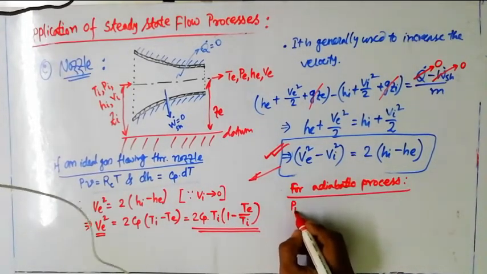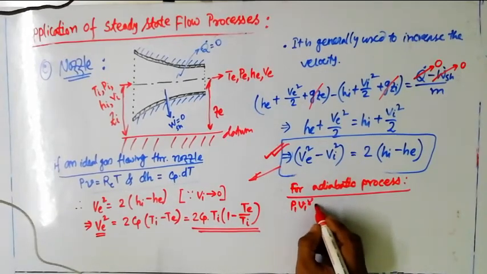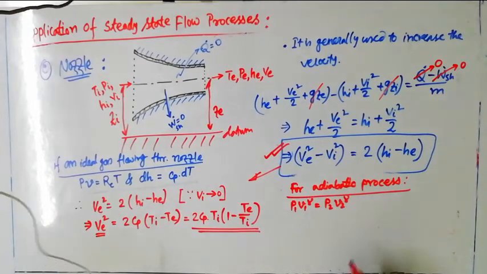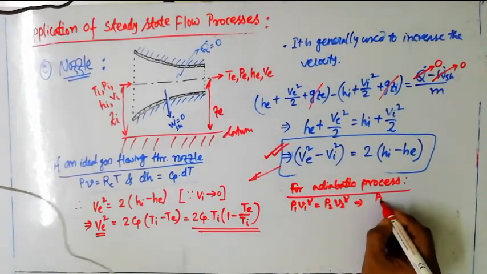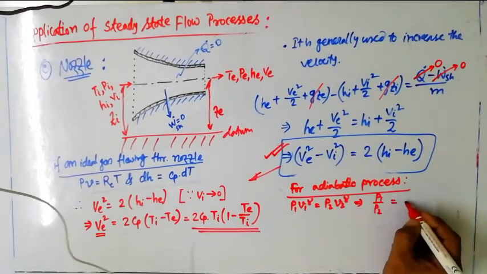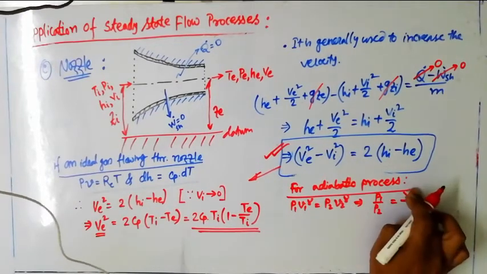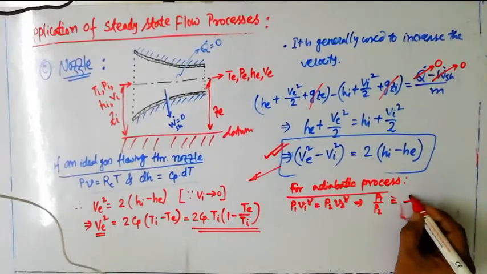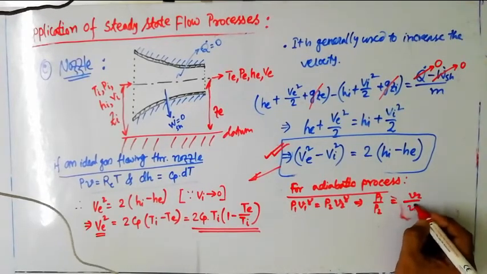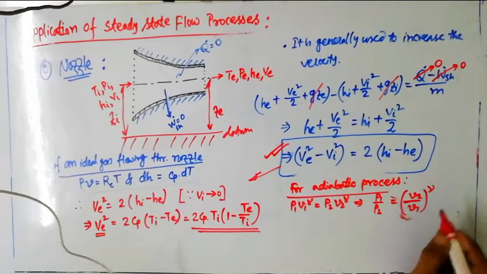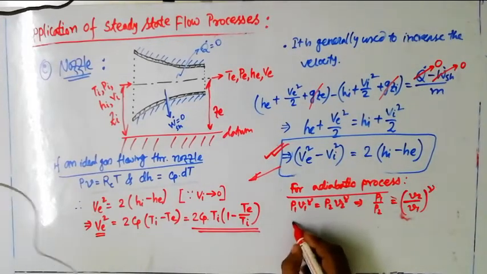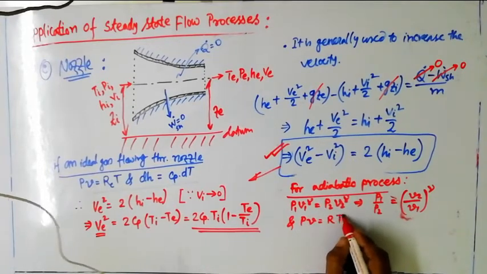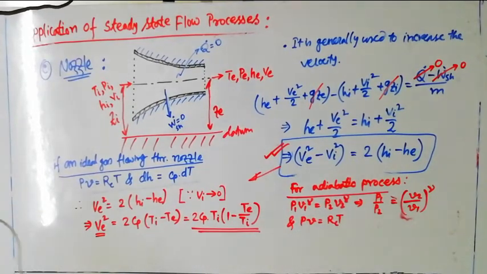We know that P1 V1 to the power gamma is nothing but P2 V2 to the power gamma. This relation is known to us. So from there I can write P1 by P2 is nothing but V2 by V1 to the power gamma, where they are not capital V, they are small v, the specific volume. And also we know that PV equals RT, where R is the characteristic gas constant.